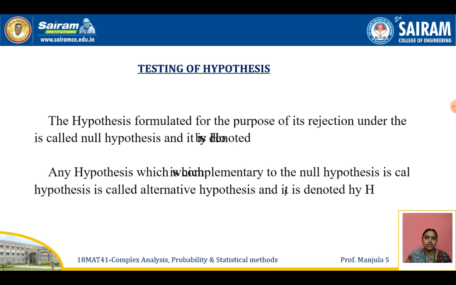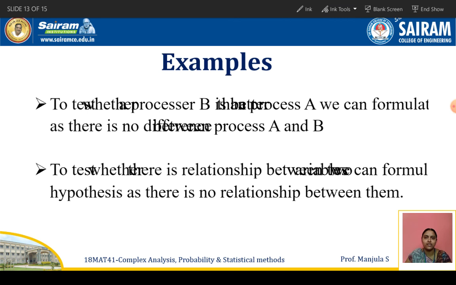Any hypothesis which is complementary to the null hypothesis is called the alternative hypothesis. We denote that as H, or sometimes as H1 also. While doing the problems, you have to remember these two, H and H0. Suppose we want to test whether processor B is superior to processor A, then we can formulate that there is no difference between processes A and B. Like that you can define the hypothesis.